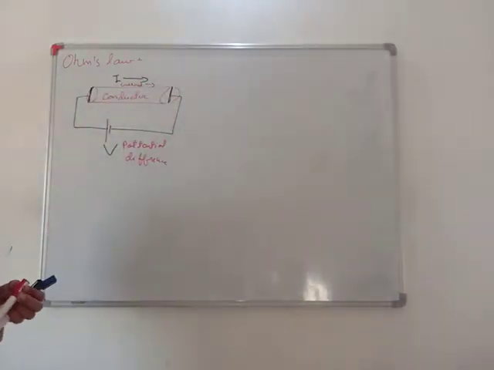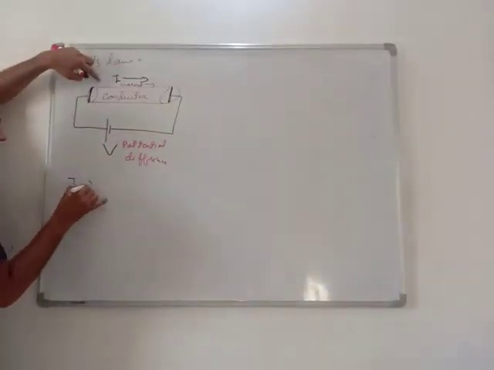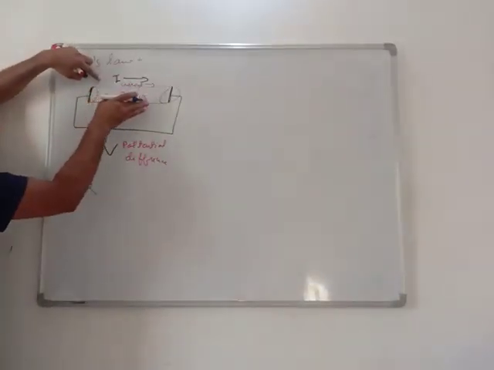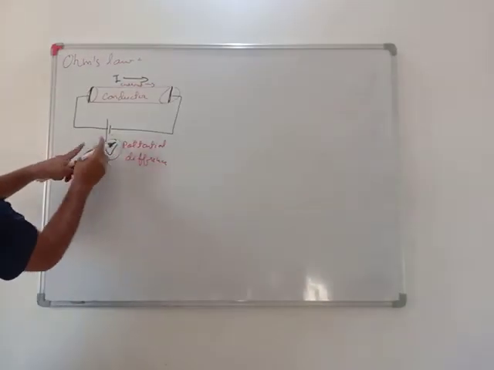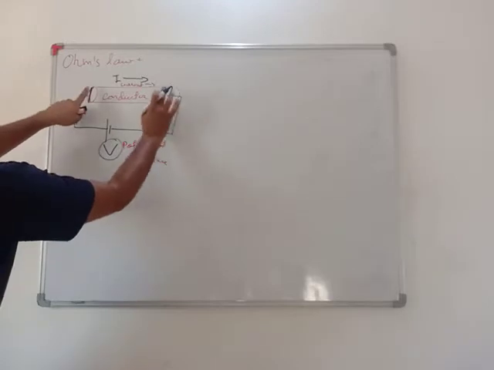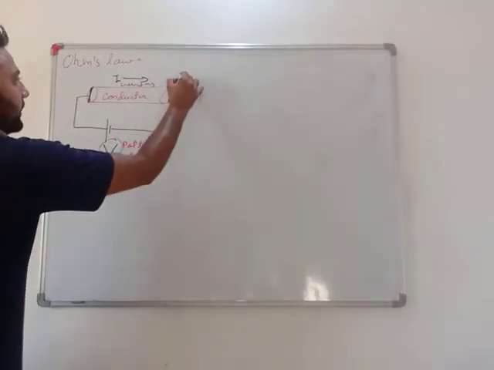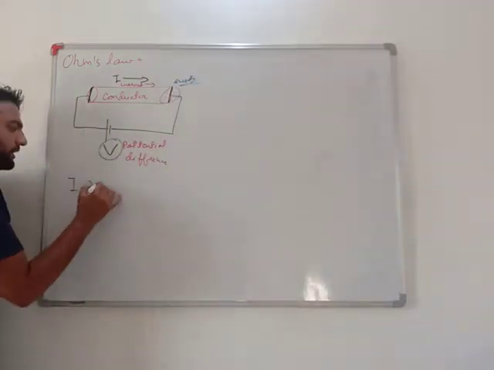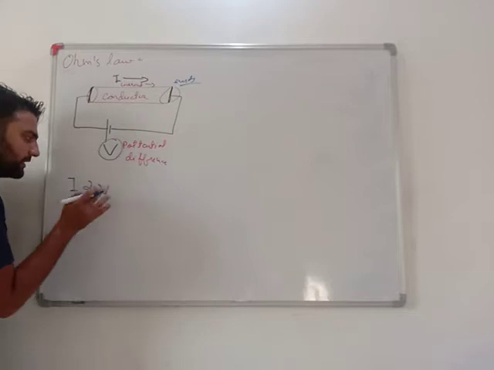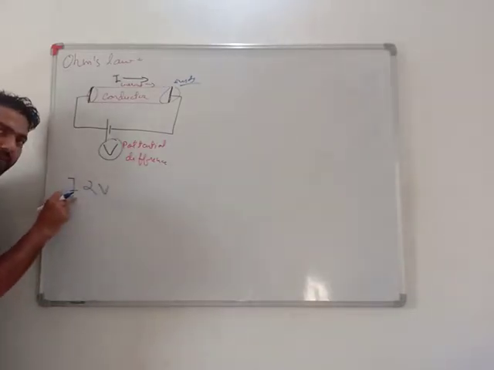So what Ohm's law says is that this current flowing in the conductor is depending on this potential difference, how many volt battery we are putting across or joining across its ends. Very important. This current was depending on this voltage. I was increasing this voltage, current was increasing. I was decreasing this voltage, current was decreasing.